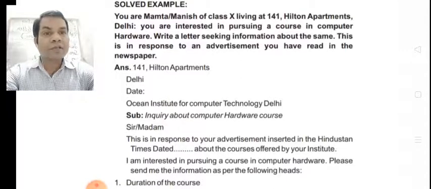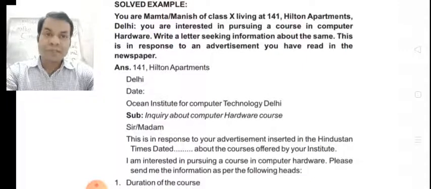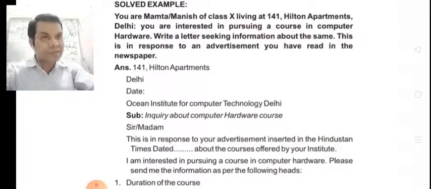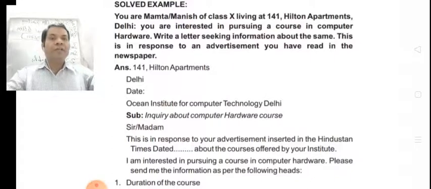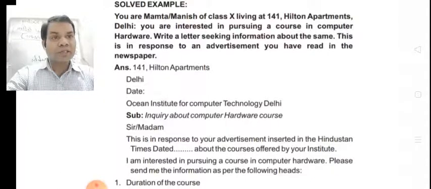Now, first of all, you have to write your address, but try to write your address in at least 3 lines. Then date. Now, the address of the receiver. So it has been written only Delhi, but you must mention the full address. Subject: inquiry about computer hardware course.